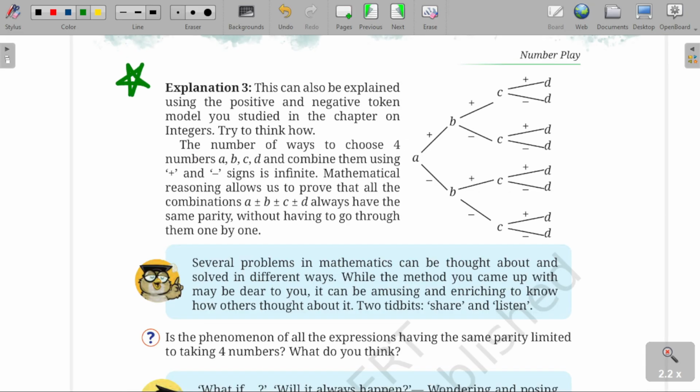Explanation number 3. Now the model will be like this. If we have used the signs, positive and negative tokens, the model will be like this. And the number of ways to choose such 4 numbers and combine with positive and negative sign, they are infinite. Mathematically, the reasoning allows us to prove that all the combinations always have the same parity without having to go through them one by one. So mathematically, it is proof that whether you solve these expressions or not, you will always get the same parity.